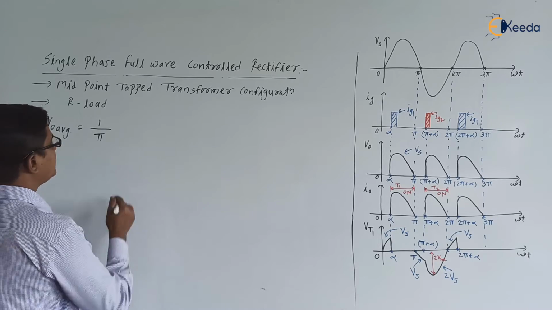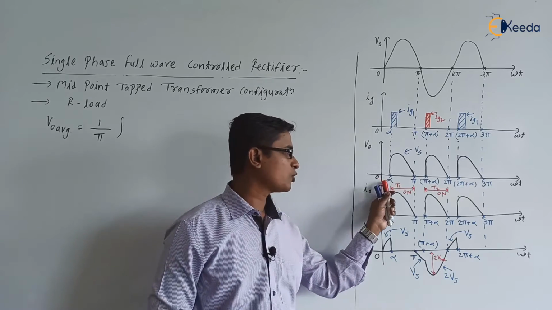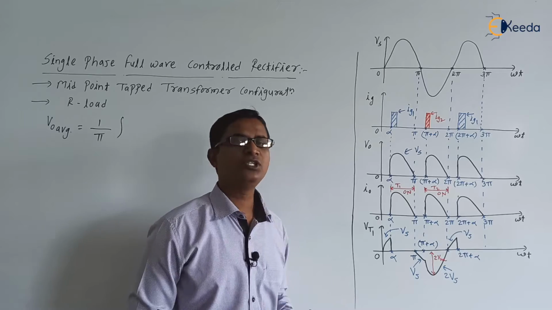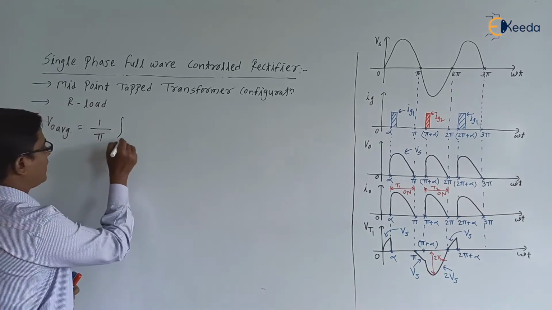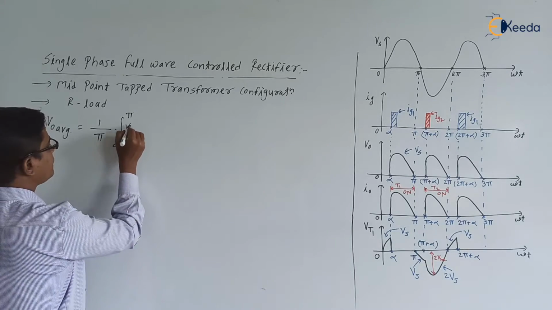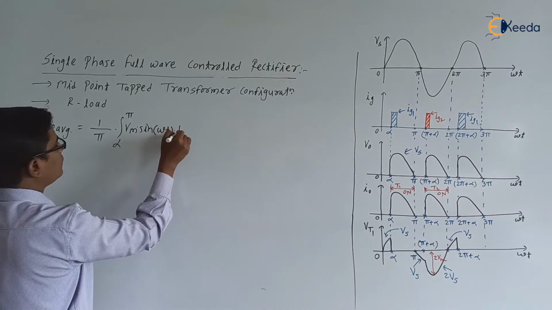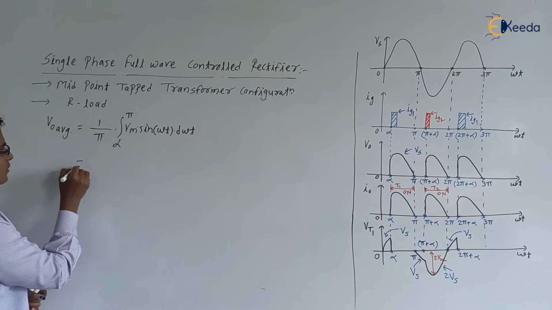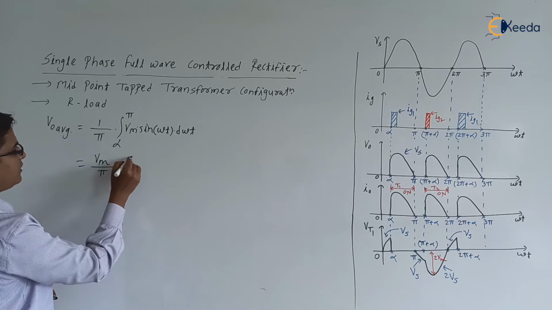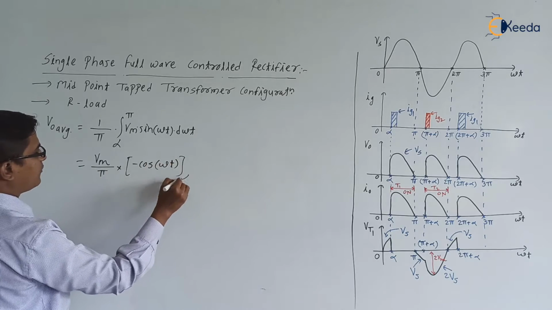Now, integration from 0 to pi, but between 0 to pi we are having two intervals, 0 to alpha and alpha to pi. During 0 to alpha, what is V0? It is 0, so the effective interval is only alpha to pi. 1 by pi integration from alpha to pi, the value is Vm sine omega t d omega t, which is equal to Vm by pi into integration of sine, it is minus cos omega t, limit alpha to pi.